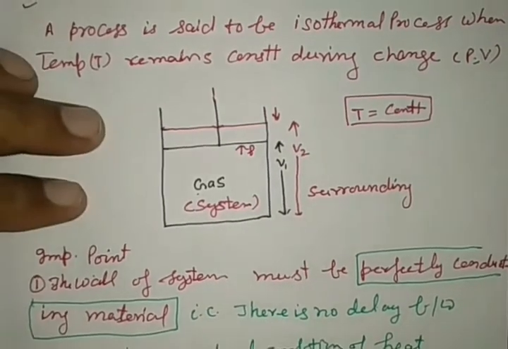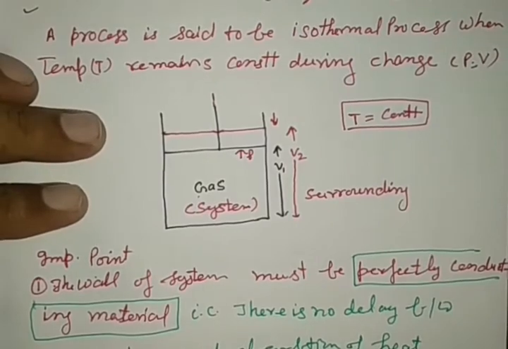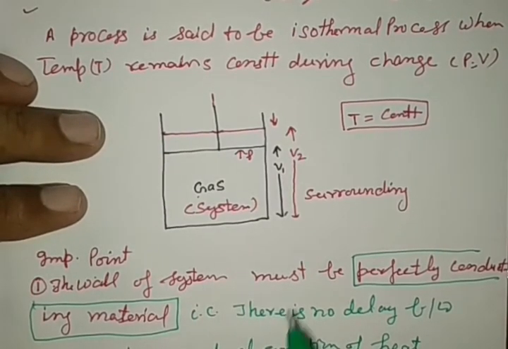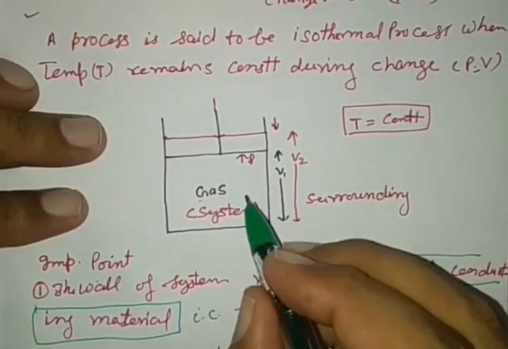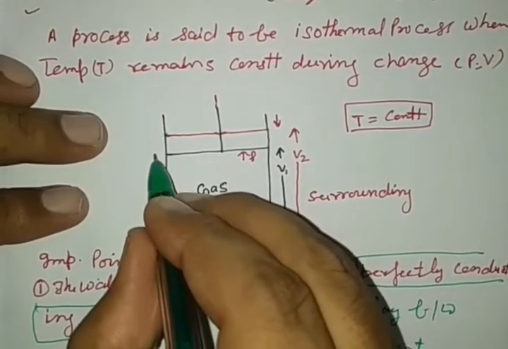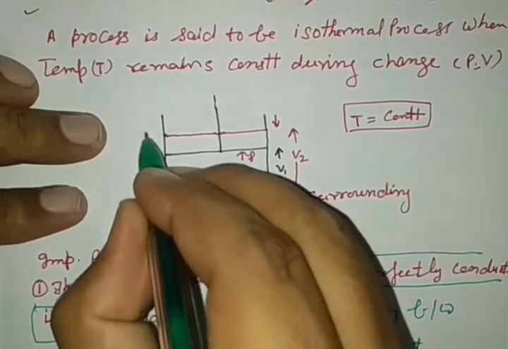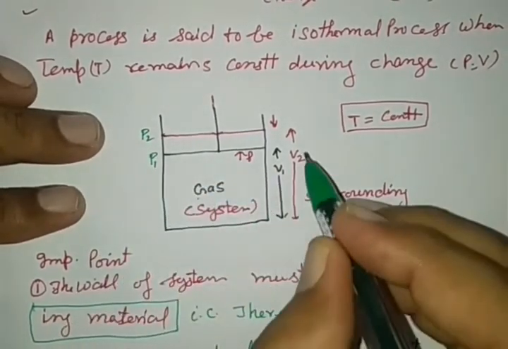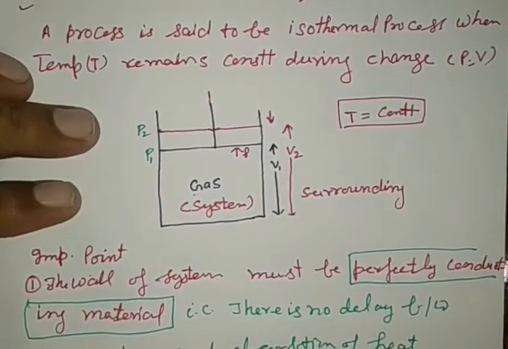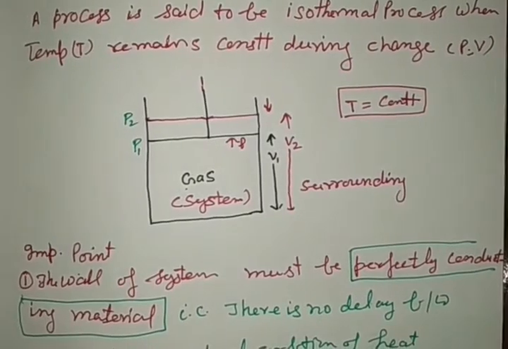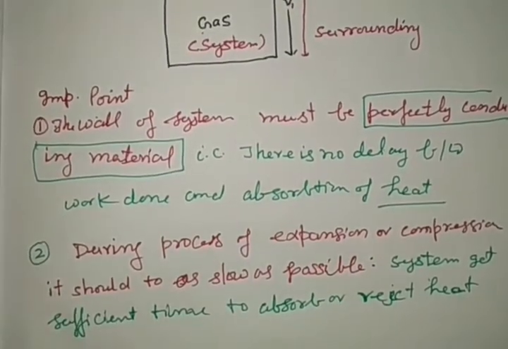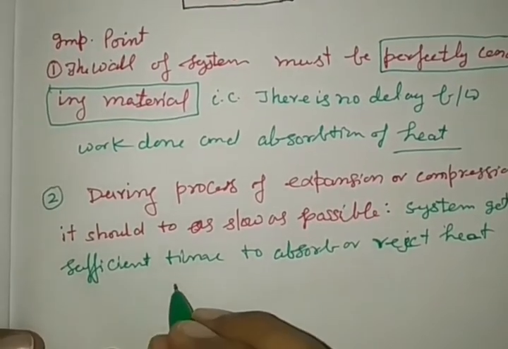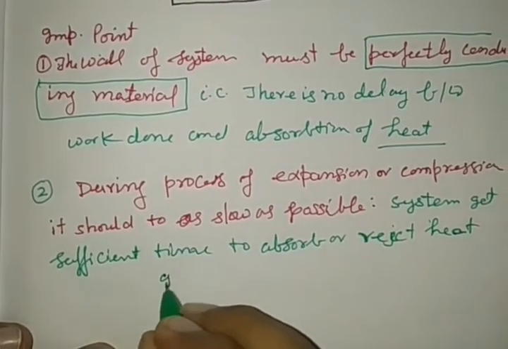Now one more very important point here. Temperature is constant. For a fixed mass of gas, there is a change in volume and pressure. Pressure is P1 and P2 during the volume V1 and V2. So if the process takes place under this condition, then in this process,